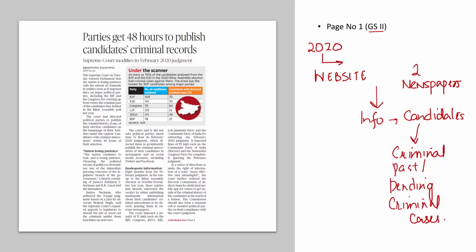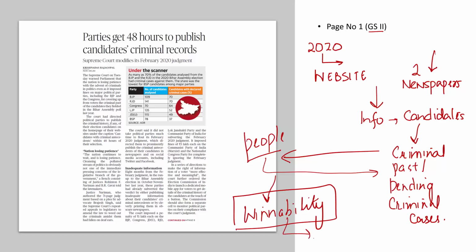So the Supreme Court in 2020 mandated that all political parties, you have to prominently display on your website as well as you have to publish in 2 newspapers information regarding the candidates that you have set up for these elections. Basically, you have to tell the people of this country, why did you give tickets to those candidates who have a criminal past, who have criminal cases pending against them?